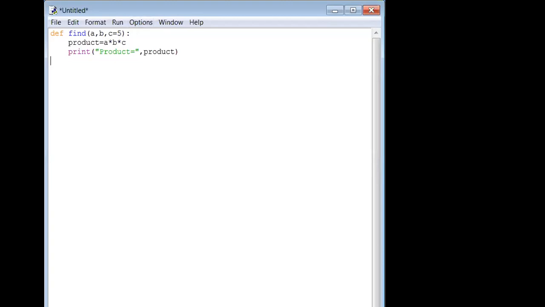Now how to call this function? Whenever you call, then only that code will be executed. I am telling from the beginning. So here I am making a call. The call is just find. I want to pass arguments, isn't it? So what are the arguments available here already? c is there, and just a and b you have to pass.